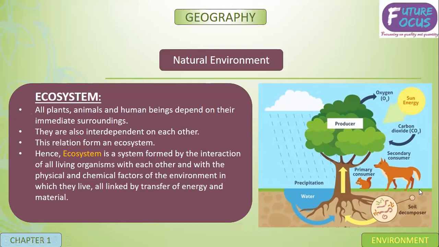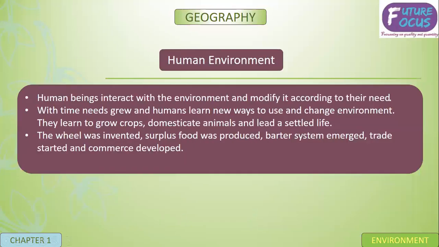And when they die, they decompose by the nitrogen decomposing bacteria. Then again it comes into the air, is taken by the roots of the plants, and comes into the cycle. Plants also take water, which comes from the rain. So this is the whole cycle of the ecosystem.